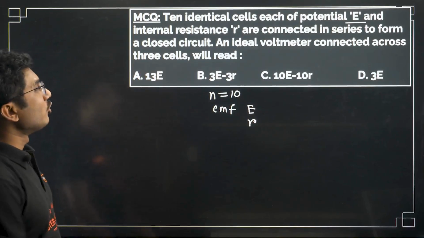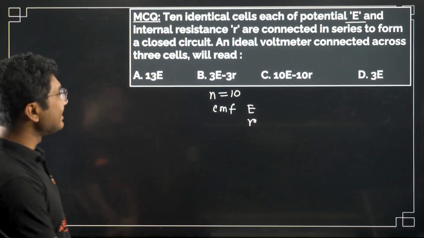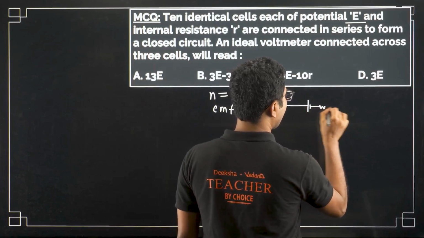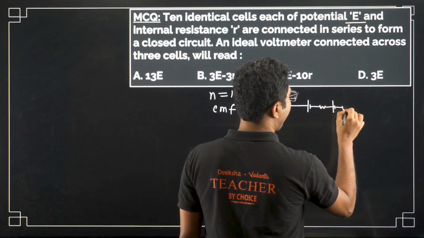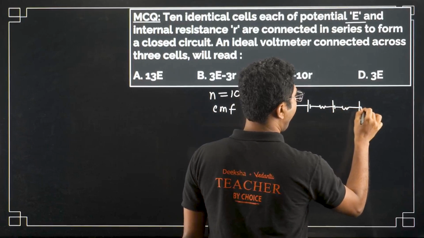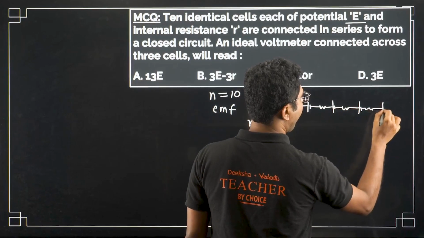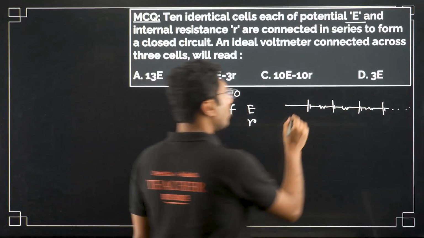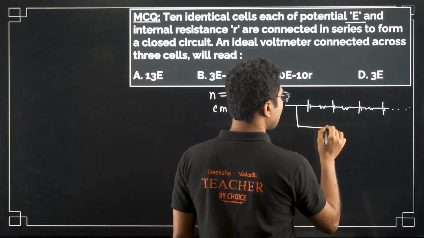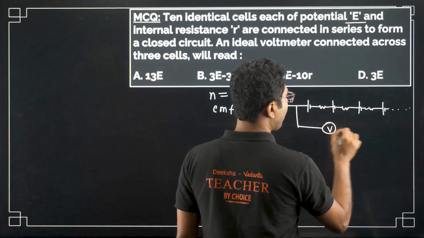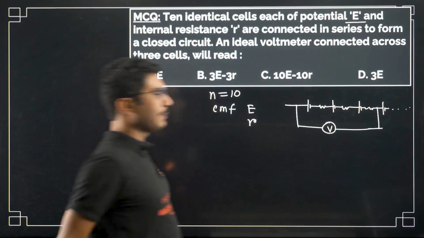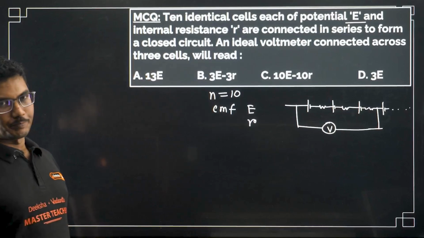An ideal voltmeter is connected across 3 cells. So here we have 10 cells, but a voltmeter is connected across 3 of them. What is your expected voltage across them?